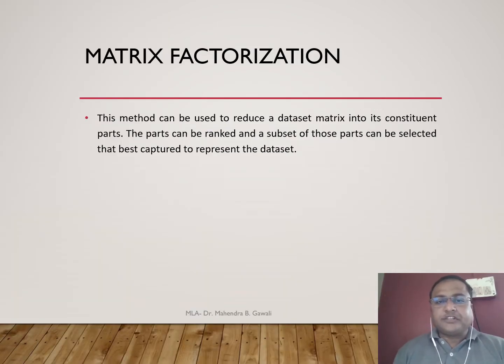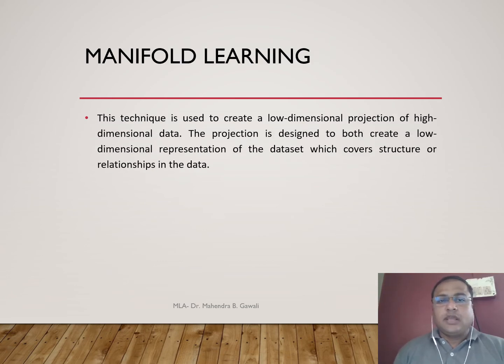Matrix factorization. This method can be used to reduce a dataset matrix into its constituent parts. The parts can be ranked and a subset of those parts can be selected that best captures and represents the dataset. Manifold learning. This technique is used to create a low-dimensional projection of high-dimensional data. The projection is designed to create a low-dimensional representation of the dataset which captures the structure or relationships in the data.